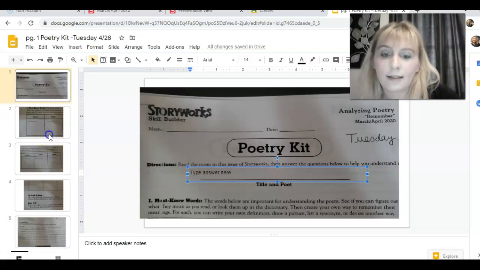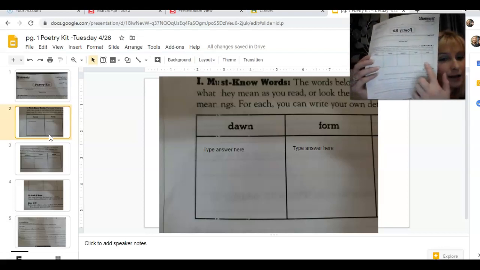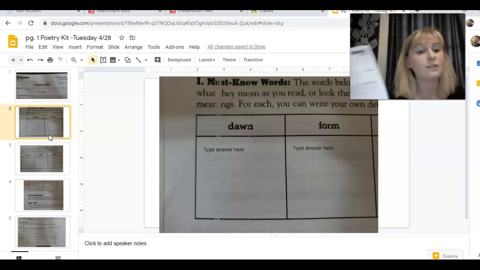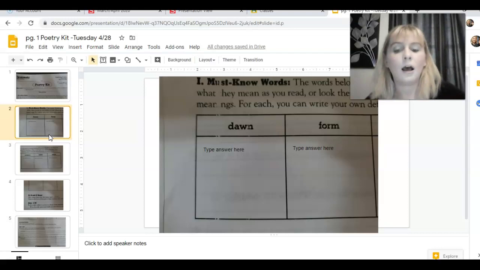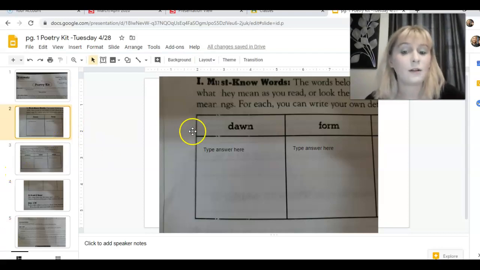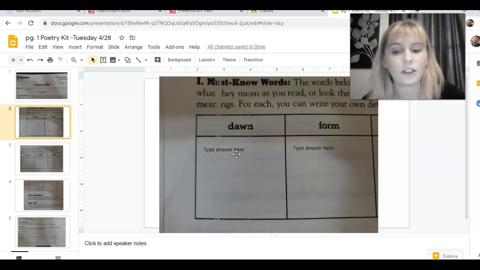All right, the next slide. This is from that section right here that has the 5 boxes. I just took pictures and zoomed in on them so we'd have more room and space to write, or type, I should say. What they want us to do is define these words in our own words, so we don't need to Google it and type in the official definition.